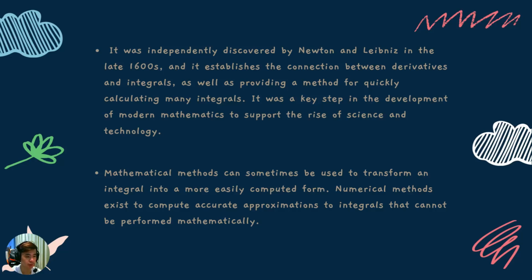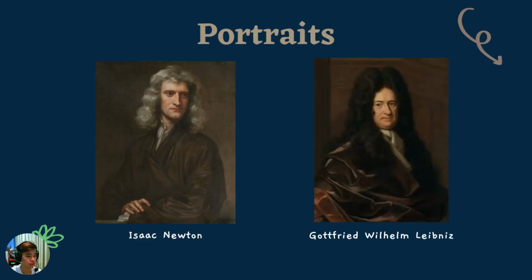Mathematical methods can sometimes be used to transform an integral into a more easily computed form. Numerical methods exist to compute accurate approximations to integrals that cannot be performed mathematically. So these are the portraits of Isaac Newton and Gottfried Wilhelm Leibniz.